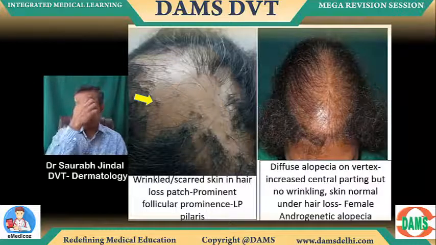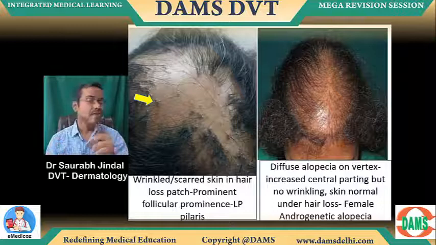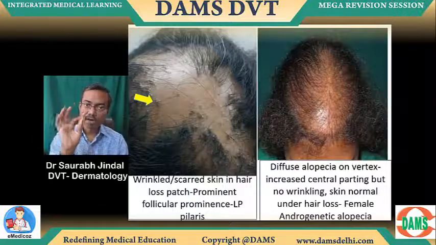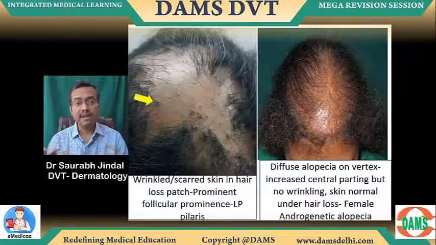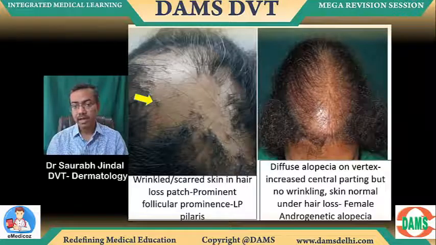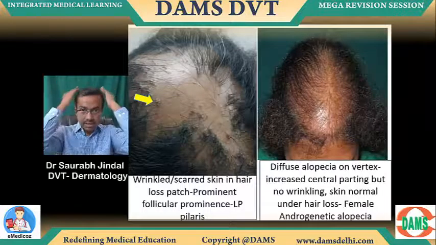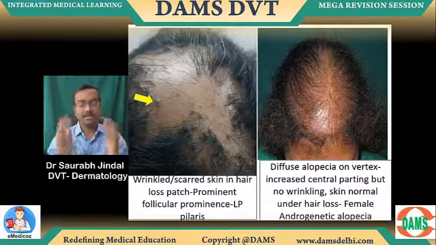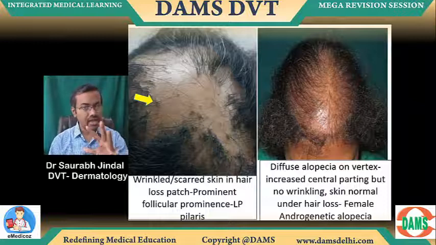Can you see on the right side there is sparing of the anterior hairline? The hairline looks to be normal. That is a very important clue to pick up in female androgenetic alopecia. Just for comparison images I'm saying. And there is no follicular prominence. So anterior hairline is normal, with widening of the central parting in the female. Some PCOD mentioned, some hormonal disturbance mentioned, all that can be mentioned.